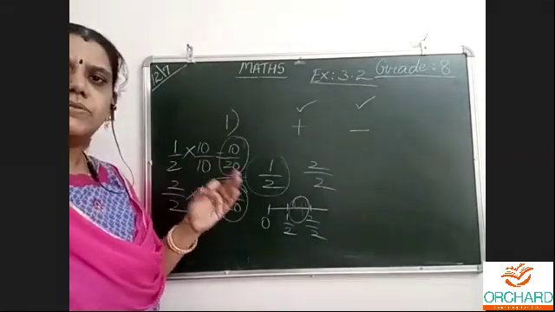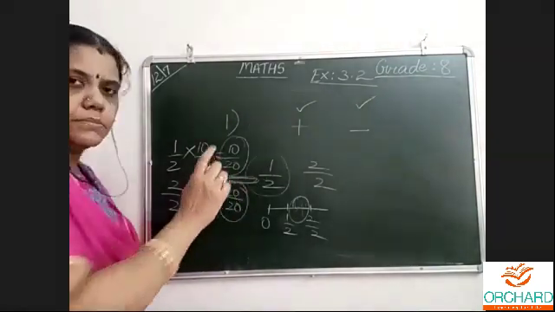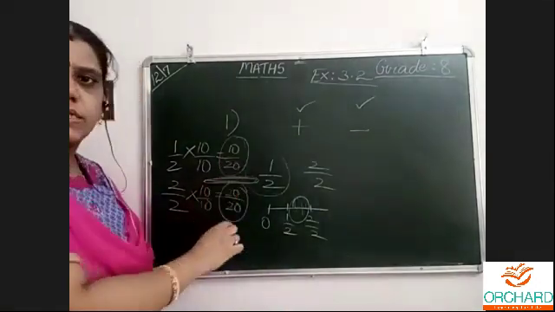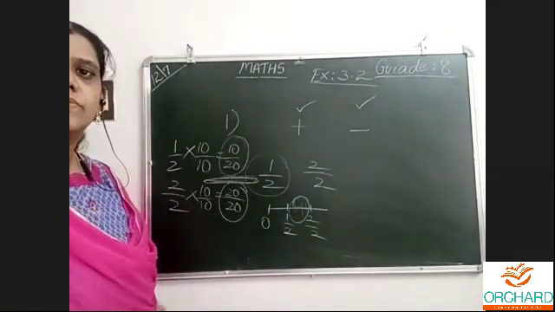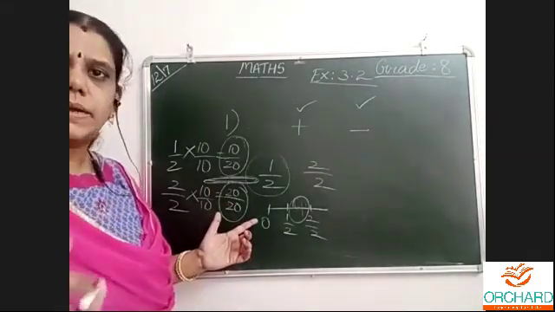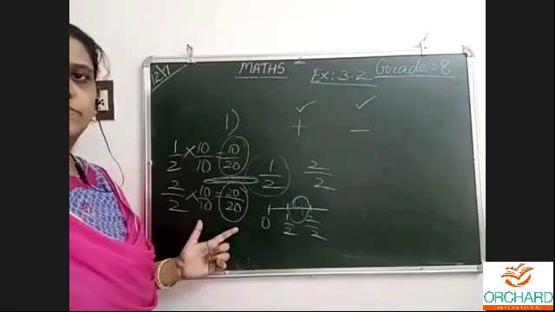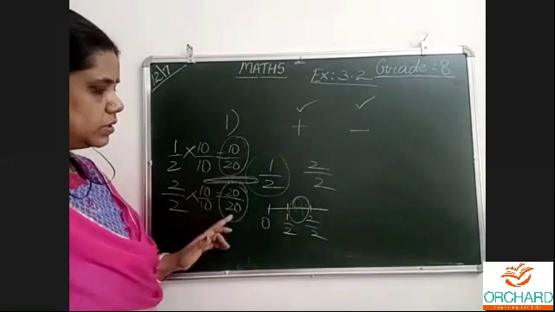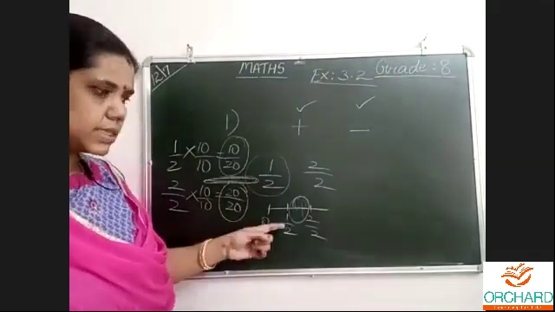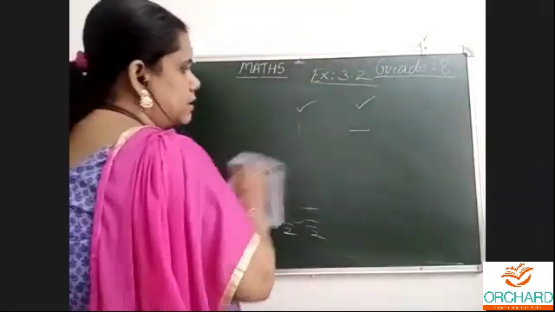11 by 20, 12 by 20, 13 by 20, 14 by 20, and so on. These all numbers are lying in between these two rational numbers. Okay? Draw the number line? No, no number line. Only this step and this step is needed. It is understood? If you do this, you will get marks. Like this question is there in the question paper, not this exact question model.